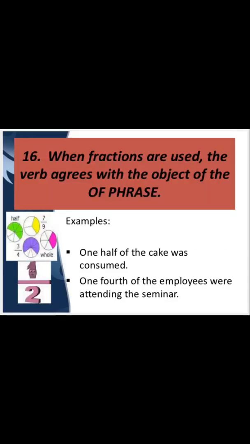So the next rule is when fractions are used in a sentence, then the verb agrees with the object of the phrase. As we can see in the example, one half of the cake. One half is a fraction and the object is cake, and cake is singular. That's why a singular verb is to be used, that is was, in the sentence. In the next sentence, one fourth of the employees. Here one fourth is a fraction and employees shows that they are plural. That's why the plural verb were has been used in this sentence.